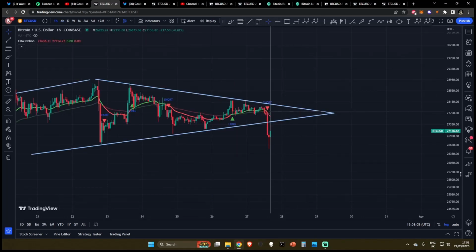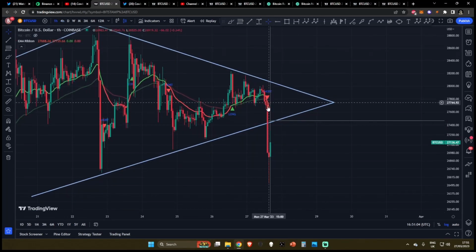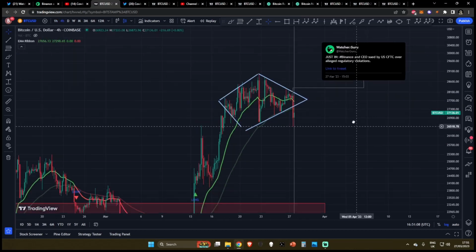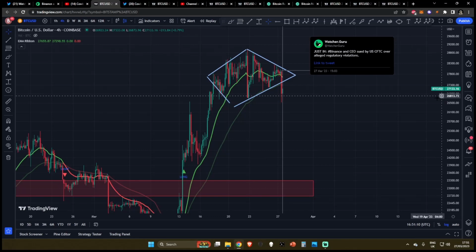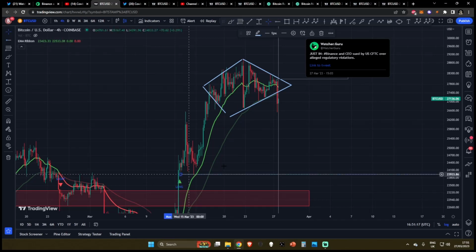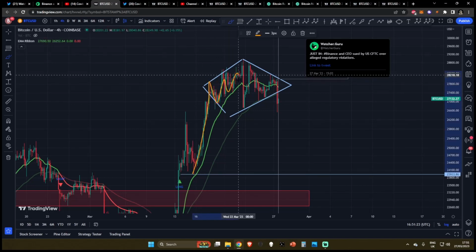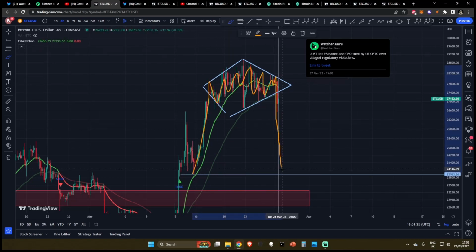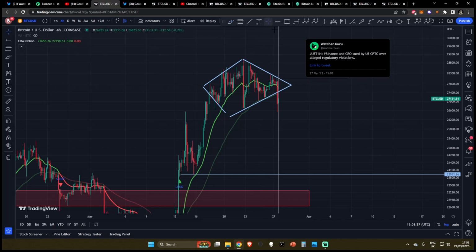The 1-hour time frame has already fired a short signal as we have crossed bearish. So once again, not looking too good. Now, there's not a particular price target associated with a diamond top formation, although it's very much looking like this diamond top formation could also be a Bart pattern with a price target down at 24,000. So this is really what I see playing out right now for BTC USD.